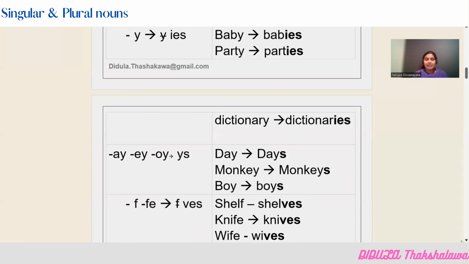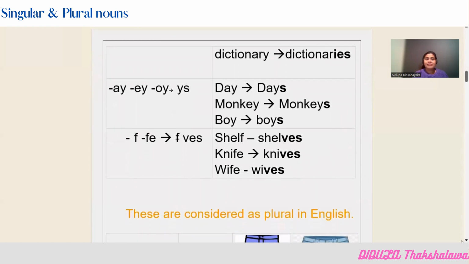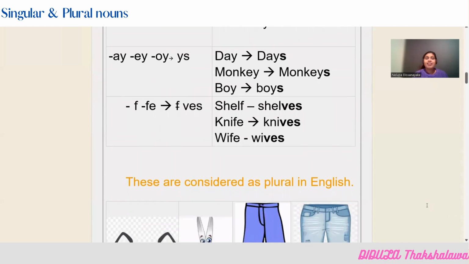So now there is another rule here. If a noun ends with either F or FE, what you have to do is just remove the letter F and then add VES. Same applies to FE also. You have to remove both the FE and then add VES. So now there are three examples I have explained here. Shelf. In this situation, the last letter is F. So the plural noun will be shelves. So letter F has been removed, and these three letters have been added.